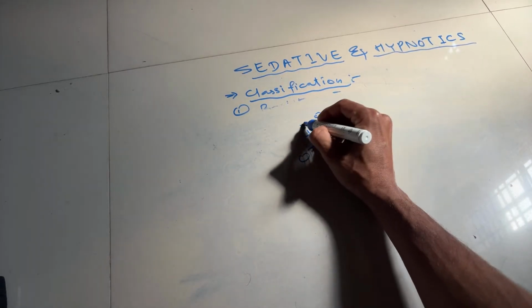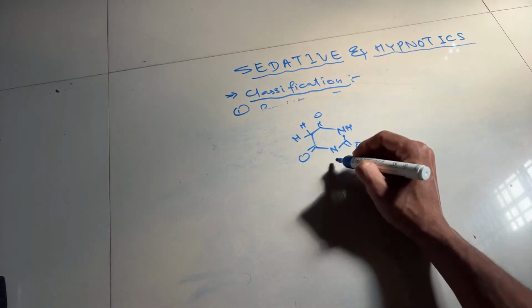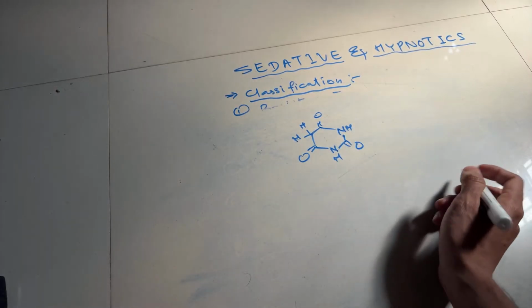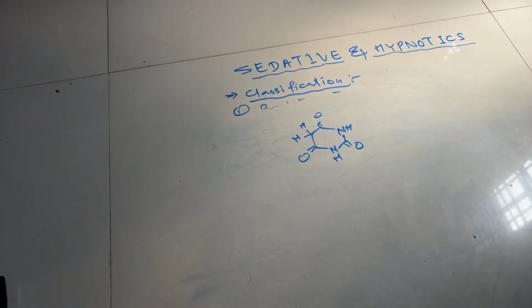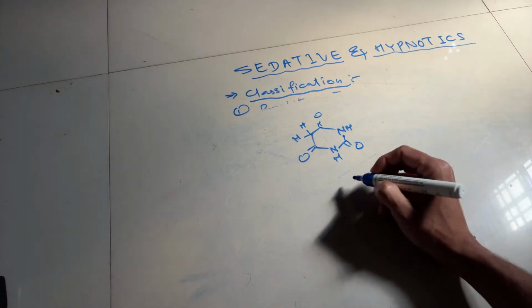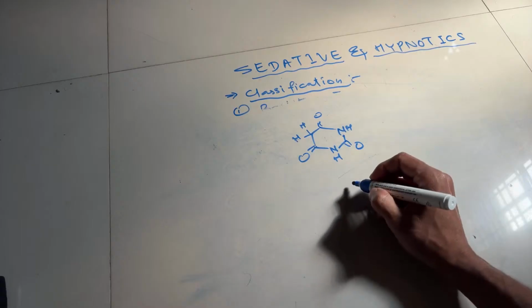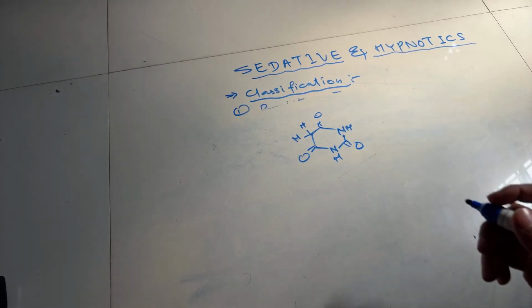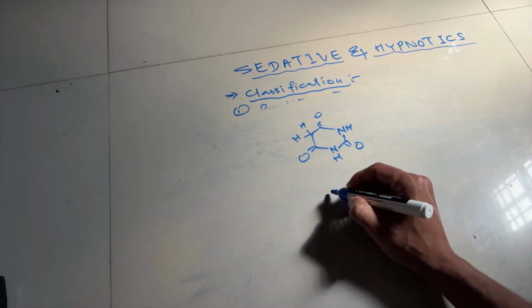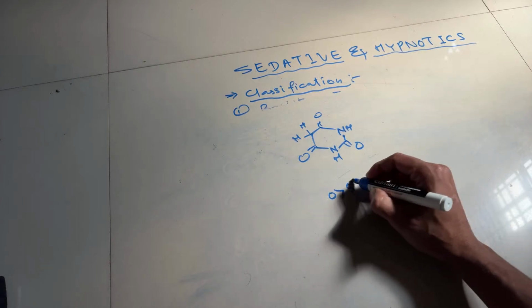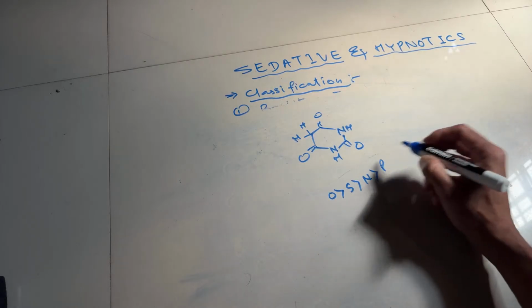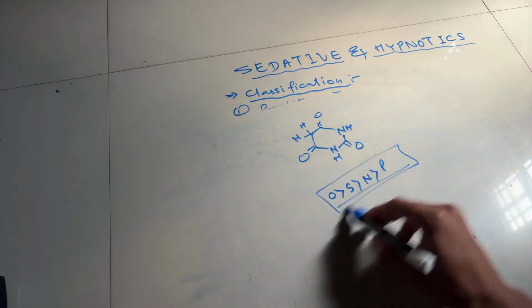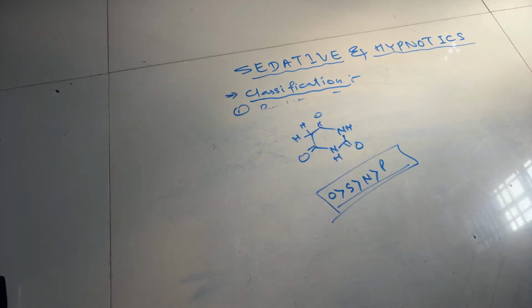Now in that you will see hydrogen, hydrogen, NH, NH. Can you please start the numbering? According to the priority of numbering in heterocyclic structures, numbering starts from oxygen, then sulfur, then nitrogen, and then phosphorus. That is the OSNP rule.